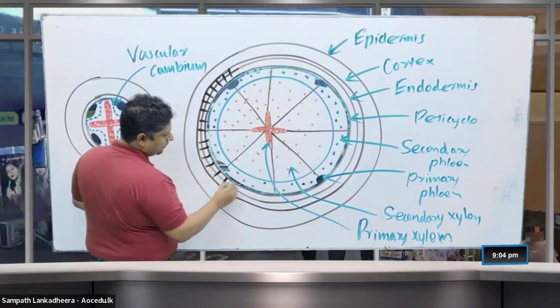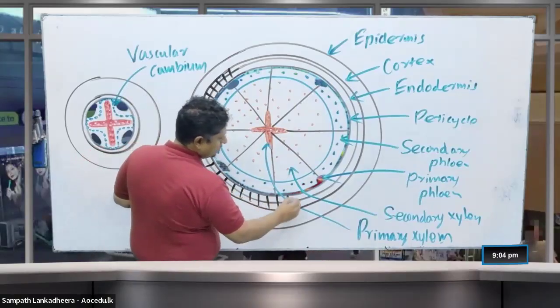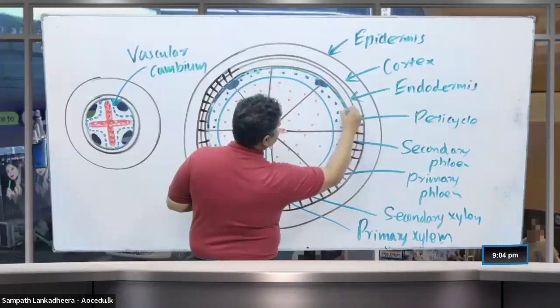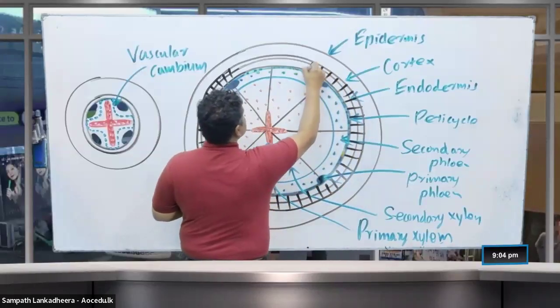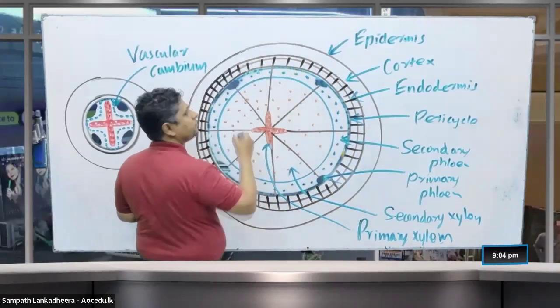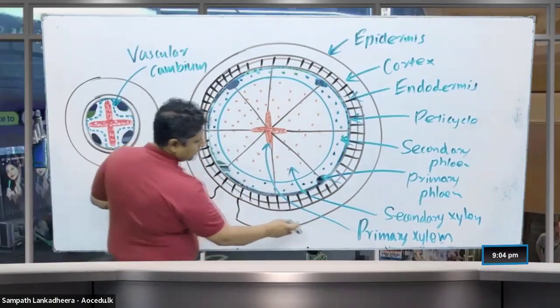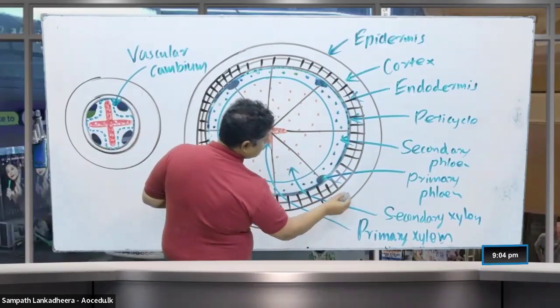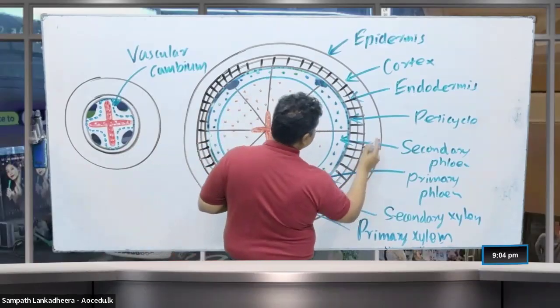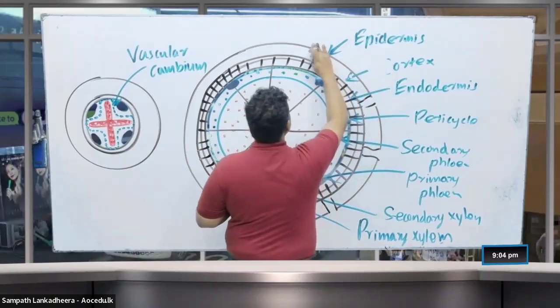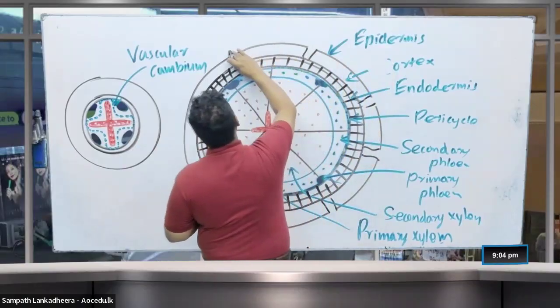This is now cork. The endodermis now ruptures. The cortex ruptures. These are the ruptured parts. All the tissues are going to rupture.